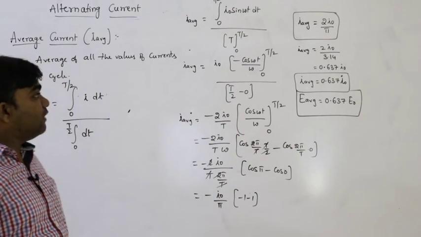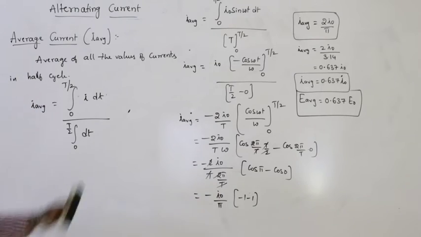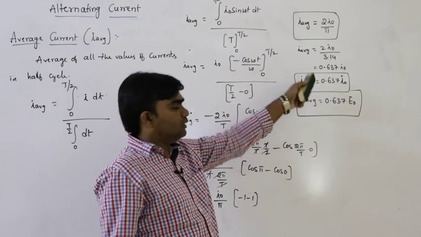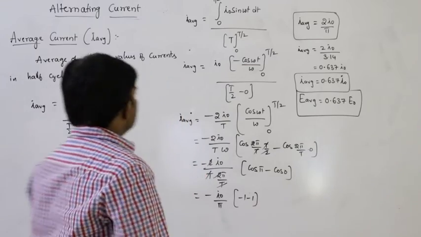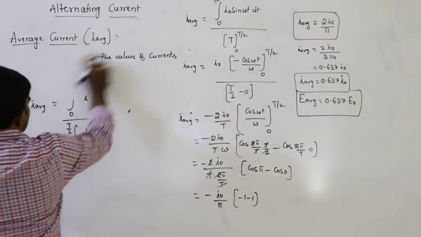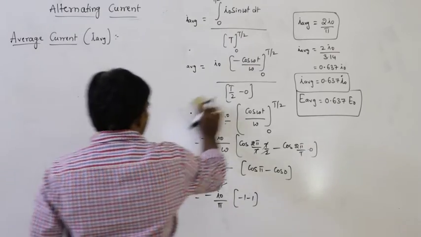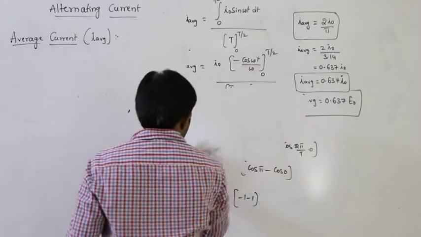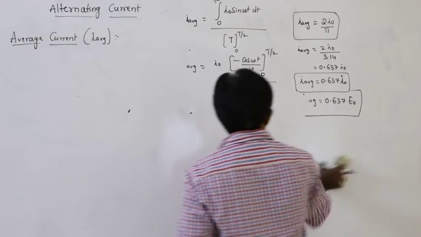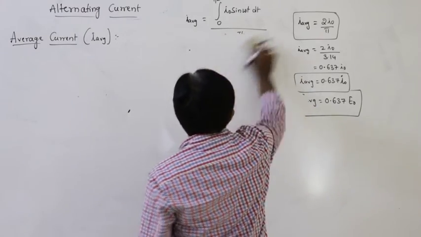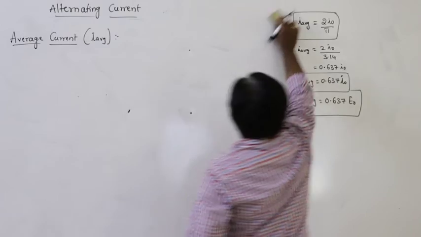So this is average value of current and average value of EMF. Average current is defined only for half cycle, not for the complete cycle. If it is defined for the complete cycle, what happens? Let us discuss that.